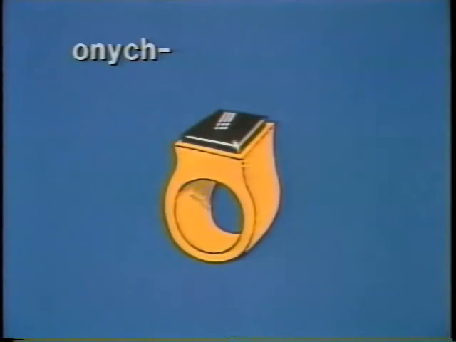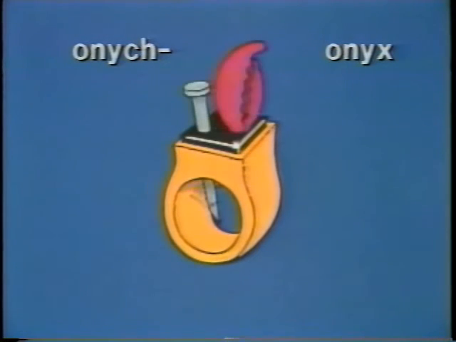Next, onyx. Onyx sounds like onyx, so we'll use this image of an onyx ring. Onyx, onyx. Onyx means nail or claw. So as you look at this image of the onyx ring, see a nail and a claw stuck in it. Can you imagine an onyx ring that looks like this?